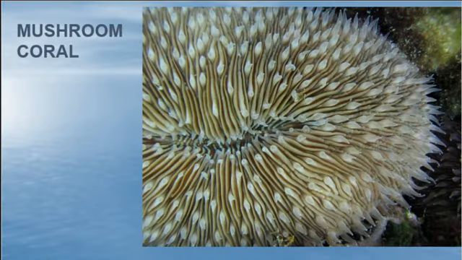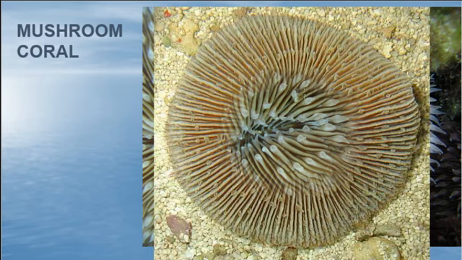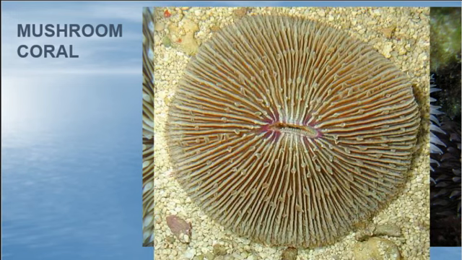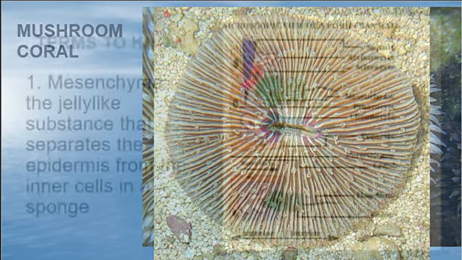This is called a mushroom coral. I actually have a sample of this to show you. A student bought this for me at a store, and we had to figure out what it was. But this is not a colony like the other corals are. This is an individual. This is one creature, and that is its mouth. So it pulls water through these grooves into that mouth, and it looks like that. One of them's called the sea flower or something like that, because it kind of looks like a flower. Are we going to be able to pass it around? Yeah, we'll look at it during lab time. So we see here, there's that mouth right there.